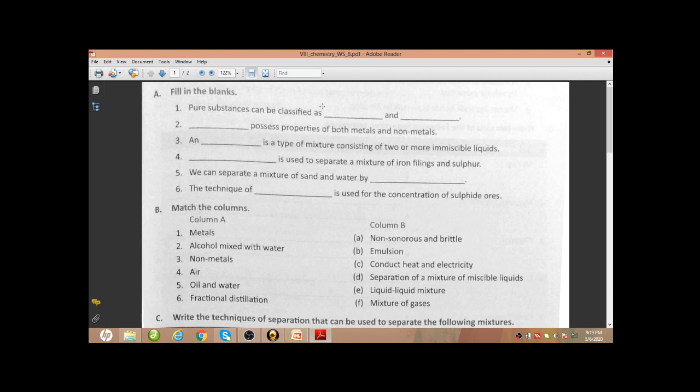Pure substances can be classified as element and compound. Next, dash possesses property of both metals and non-metals. It will be metalloids. And dash is a type of mixture consisting of two or more immiscible liquids. A dash is a type of mixture. It will be two or more immiscible liquids.